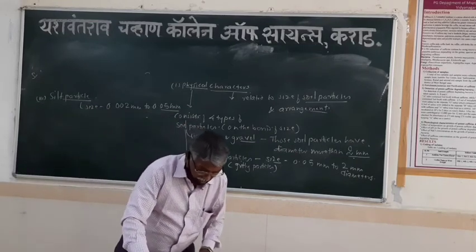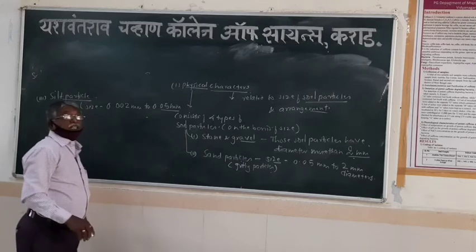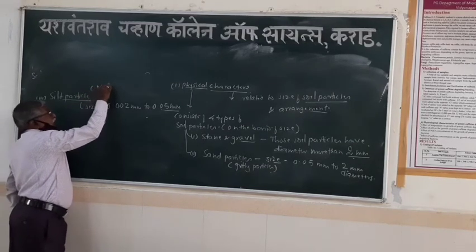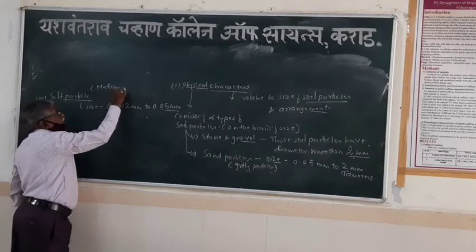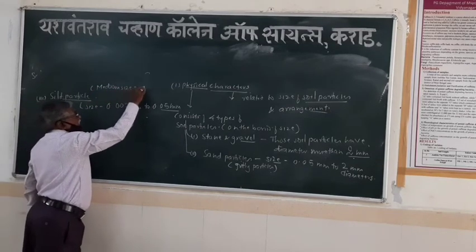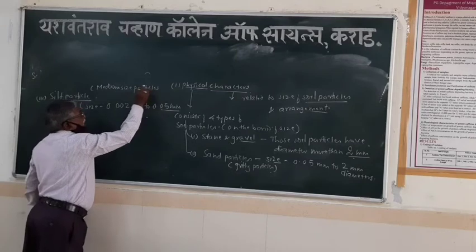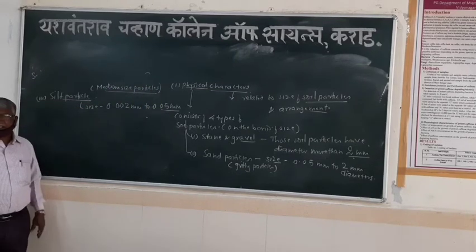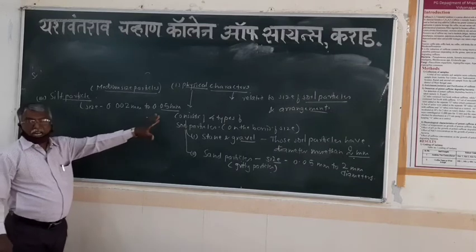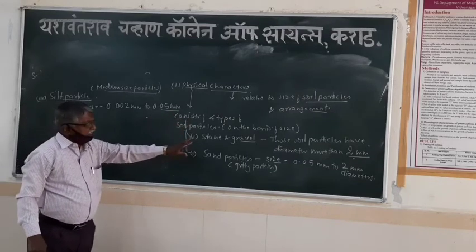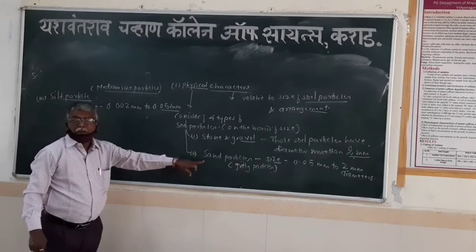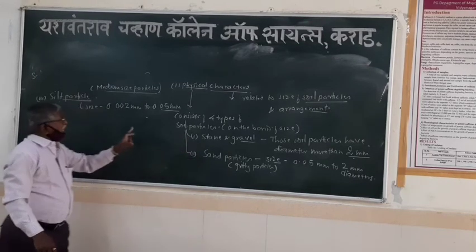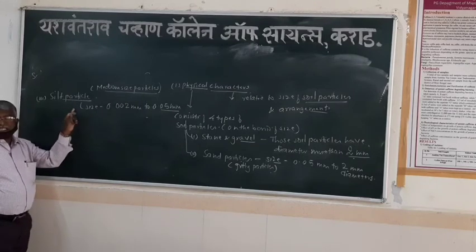These silt particles are usually referred to as medium-sized particles. Large size particles are stone and gravels, then sand particles, like river sand, and then the third, silt particles.